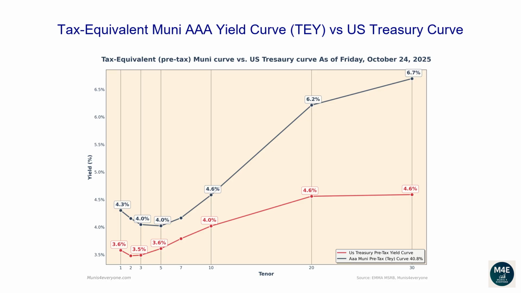Observing the current graph, we can see that currently all the Muni tax-equivalent yields, based off a 40.8% tax rate, are above Treasury yields. When this scenario happens, it may be less convenient for investors to buy US Treasury bonds. For example, if you wanted to buy a 30-year bond, a AAA Muni bond would yield 6.7% compared to a lower yield of 4.6% from a Treasury bond.